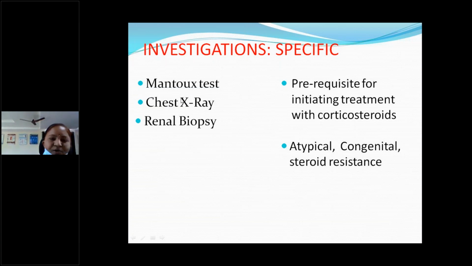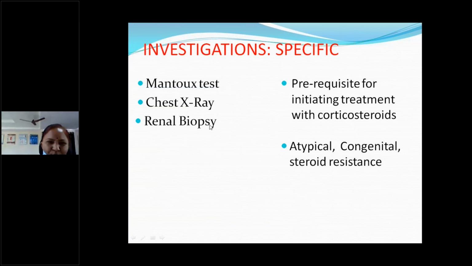So if you give prednisolone without ruling out tuberculosis, underlying pulmonary tuberculosis, that will flare up. So for that purpose, we have to do the Mantoux test, and only if it is negative will we go for prednisolone. And a chest X-ray also for that purpose. If there is a history suggestive of contact or a history suggestive of respiratory illness, we have to do the Mantoux test and chest X-ray before starting prednisolone.